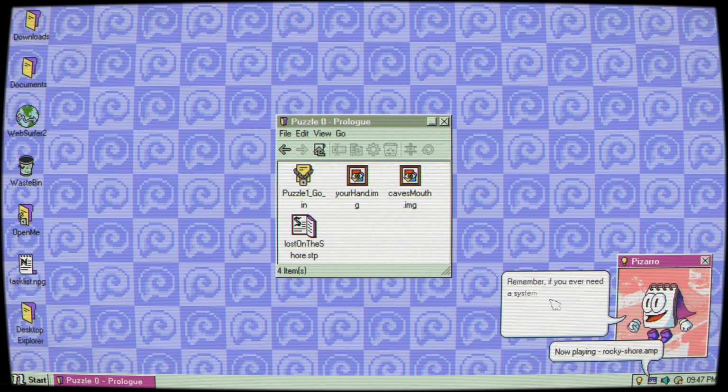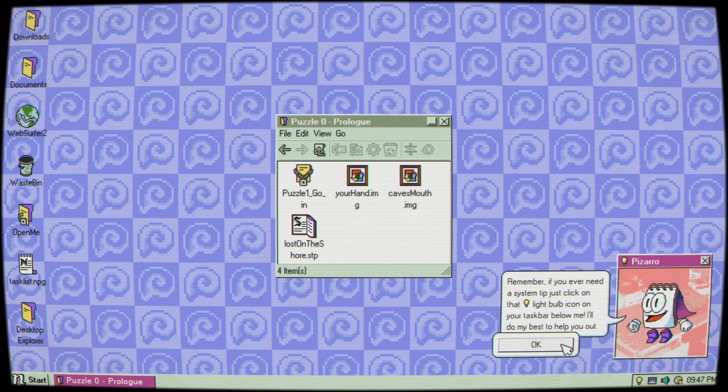Puzzle Prologue. Remember, if you ever need a system tip, just click on that light bulb icon on your taskbar below me. I'll do my best to help you out.